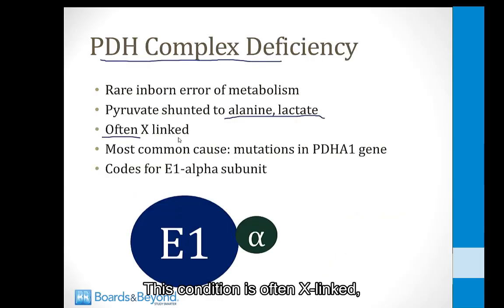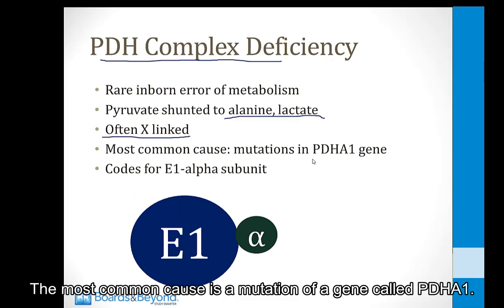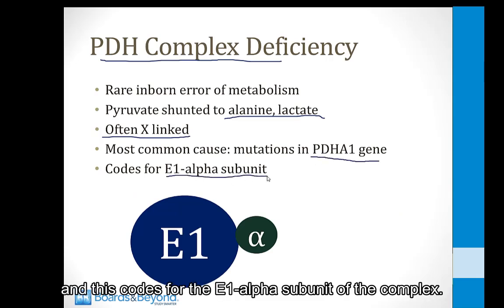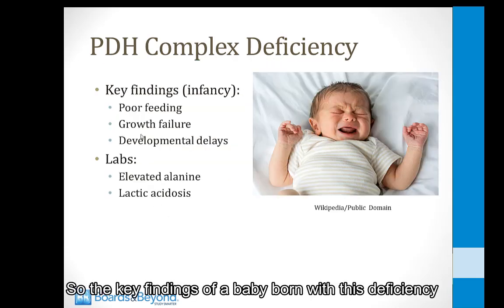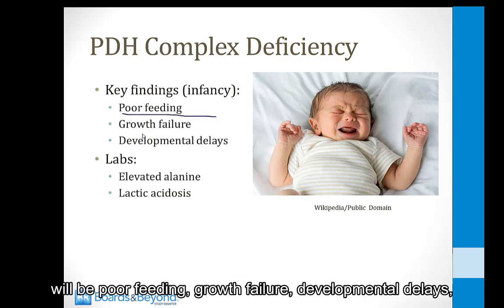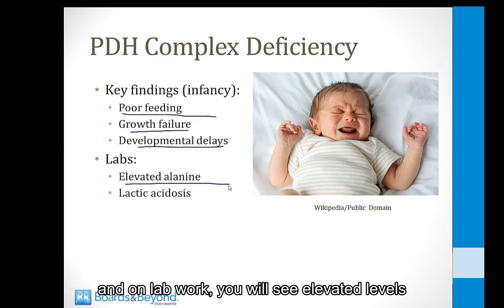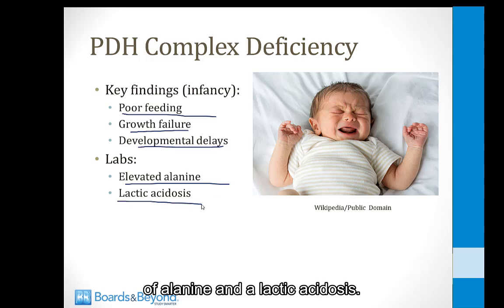This condition is often X-linked and occurs more commonly in boys. The most common cause is a mutation of a gene called PDHA1, and this codes for the E1 alpha subunit of the complex. So the key findings of a baby born with this deficiency will be poor feeding, growth failure, developmental delays, and on lab work you will see elevated levels of alanine and a lactic acidosis.